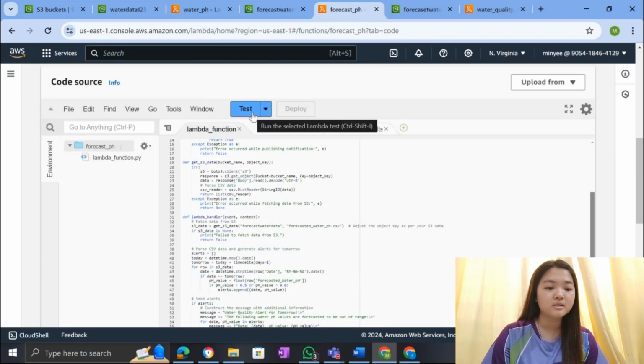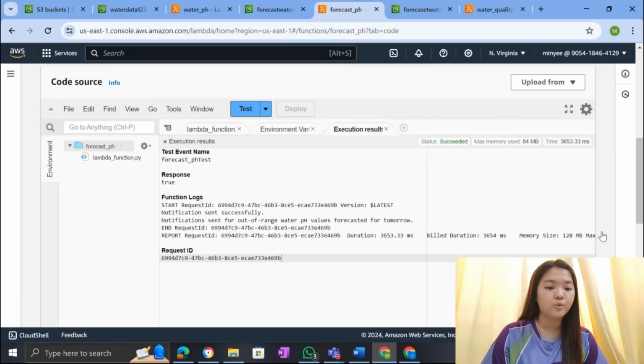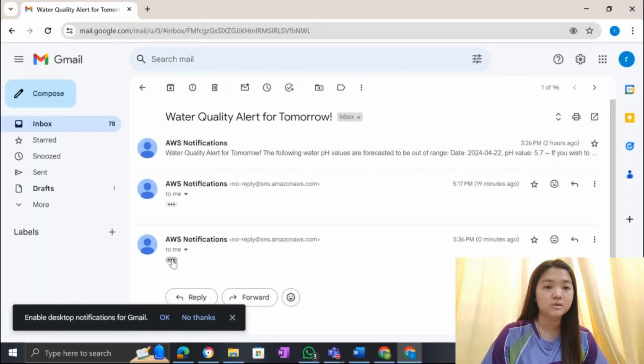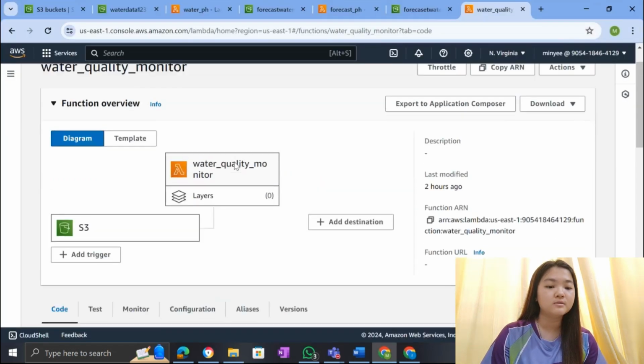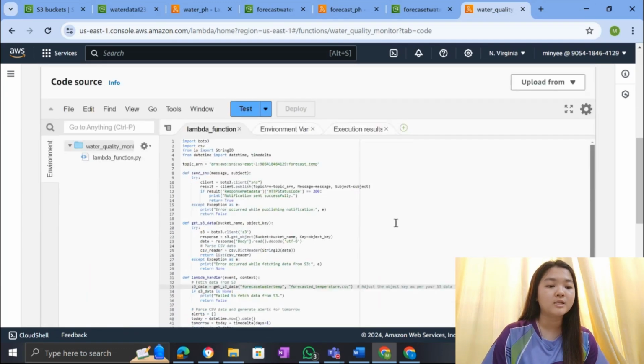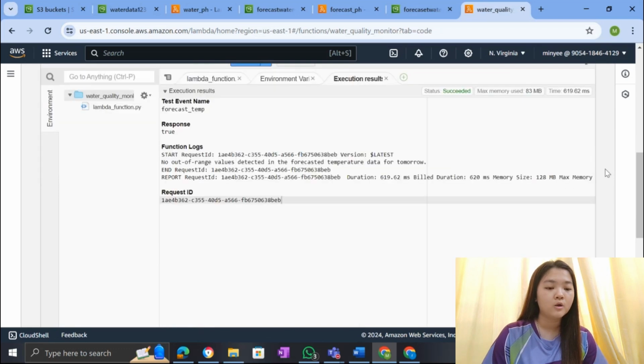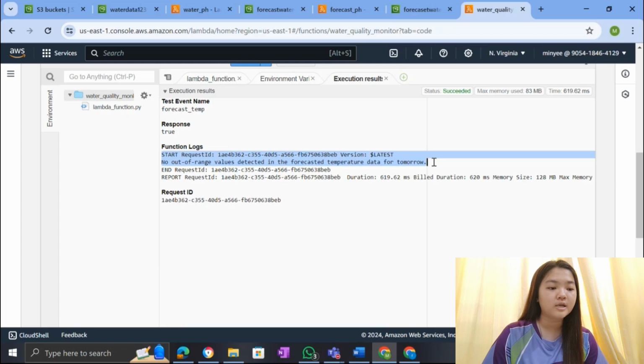We can click test to trigger the Lambda. It shows that the next day, the water pH will be out of range. So we can check our Gmail, and here is the message used to alert the user. Same as this Lambda, called Water Quality Monitor, it is used to check the water temperature after forecasting. We can click test to trigger it. Here it shows that the water temperature of the next day will not be out of range, so it will not send the Gmail to the user.